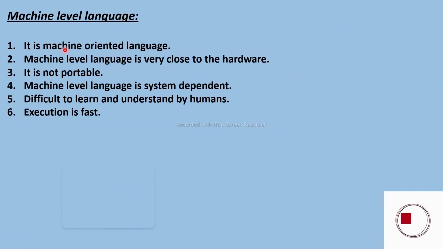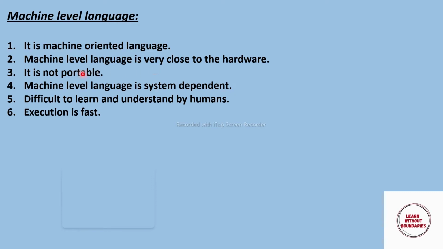Machine level language is a machine oriented language and it is very close to the hardware. To write a program in machine level language we need extensive knowledge of the system architecture, that is the CPU, because the CPU is responsible for the computational task, and every CPU has a different architecture. We can say that some sets of CPUs have the same architecture.